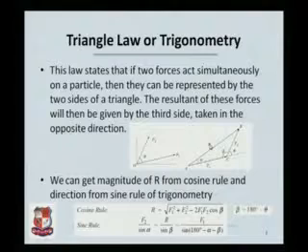So once again, a side upon the sine of its opposite angle is equal to F1 upon sine of the third angle. The third angle is going to be 180 minus alpha minus beta. In this way, you will be able to get the angle of the resultant also. So you have the magnitude and the angle that the resultant is going to form with any one of the forces or with the x or the y axis.